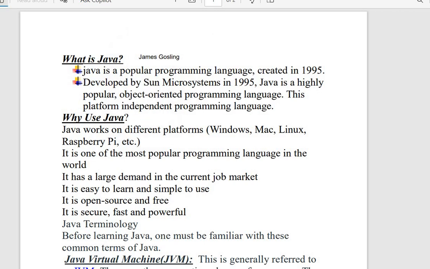From now I'm going to highlight the points which are very important to remember for every interview round. Java is developed by James Gosling at Sun Microsystems, and it was created in 1995. It is a popular object-oriented programming language. For everything, we are going to create an object, and we are creating a class. Class is mandatory in Java. Remember that. Further on, we are going to work with classes and objects carefully.